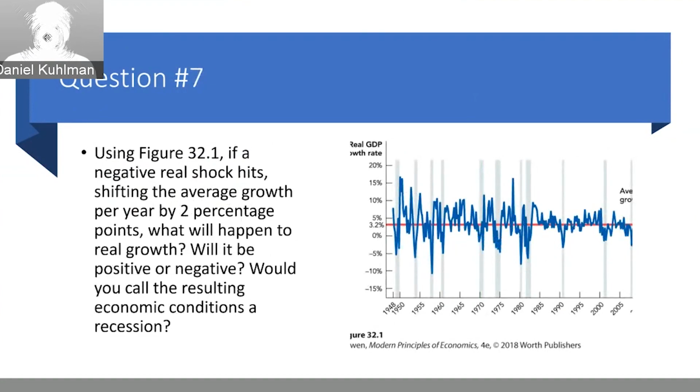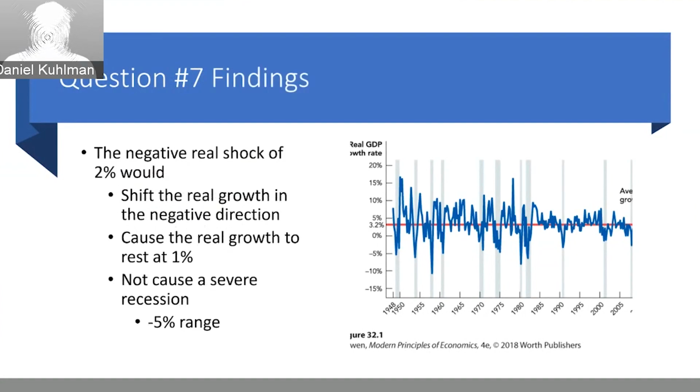Question 7 asks, using 32.1, if a negative real shock hits, shifting the average growth per year by 2 percentage points, what will happen to real growth? Will it be positive or negative? Would you call the resulting economic conditions a recession? Now, a negative real shock of 2 percentage points would shift the real growth in the negative direction. However, the real GDP growth rate would rest at a rate of 1%. I do not believe this is as severe as a negative 5% real GDP growth rate, which is the common range for a recession.